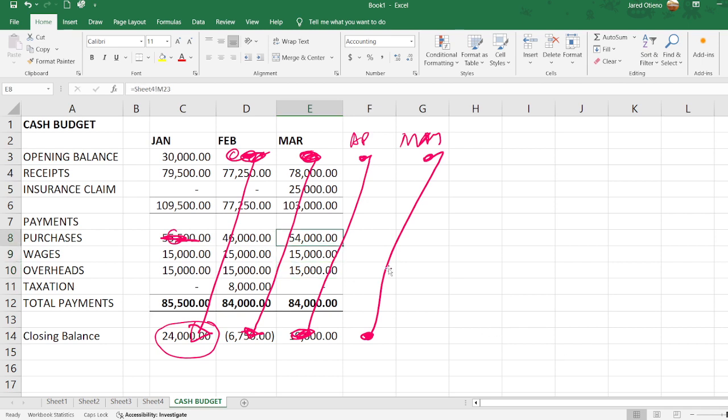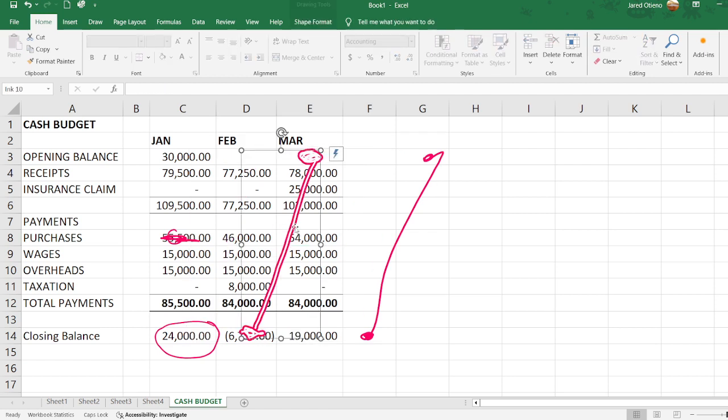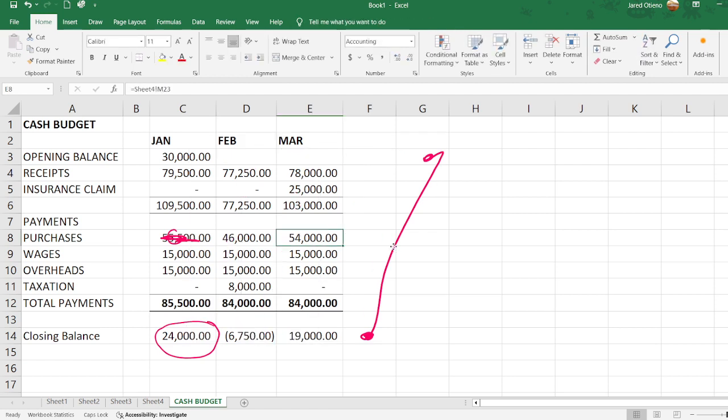So when you look at it now, let me remove these particular illustrations that I was using. You will definitely find that, just like I was saying, the closing budget for the month of January now is 24,000 because we have cash of 109, we have payments of 85,000.